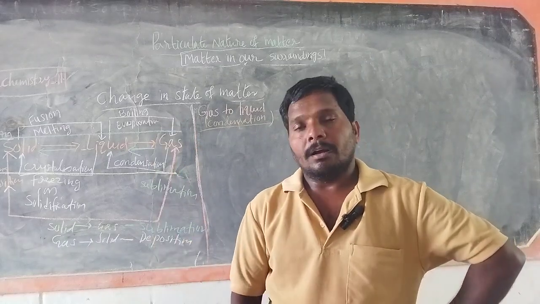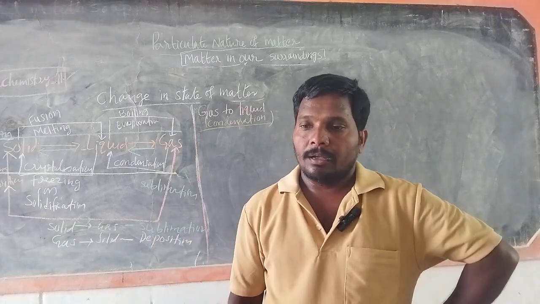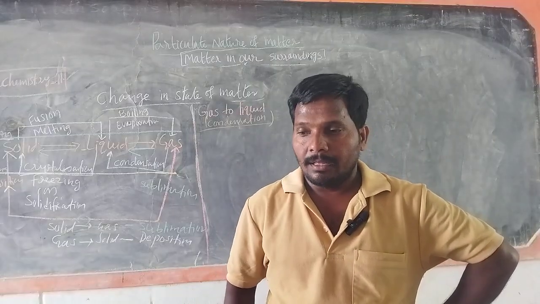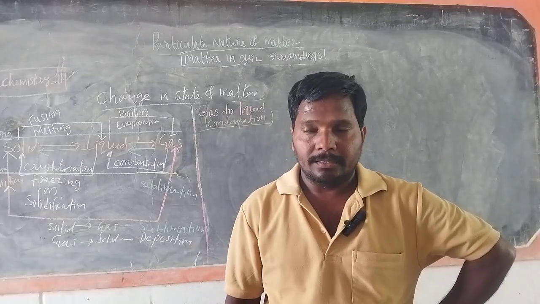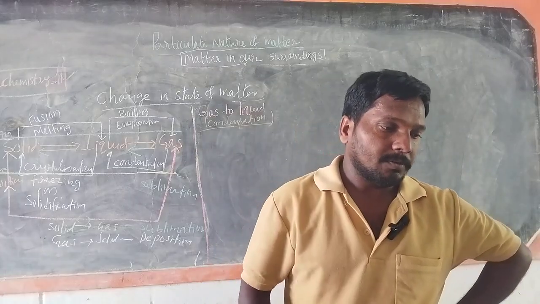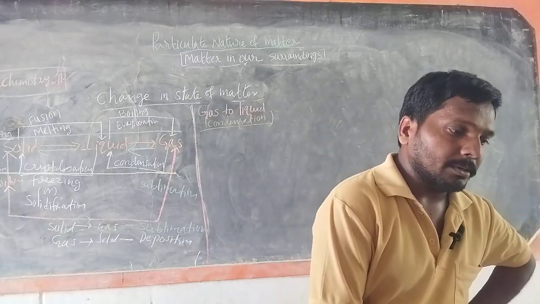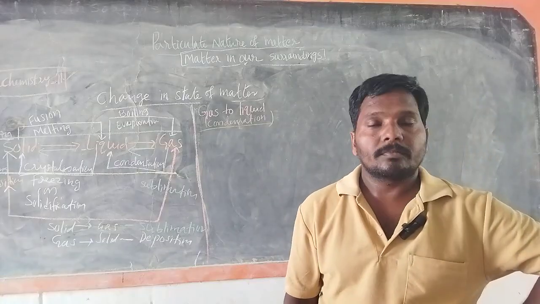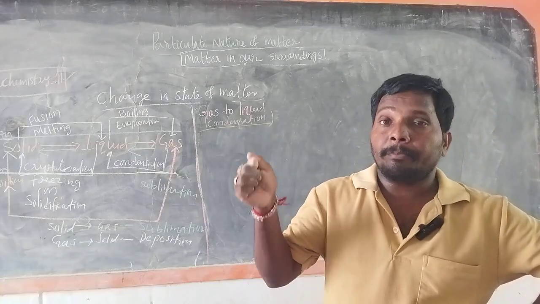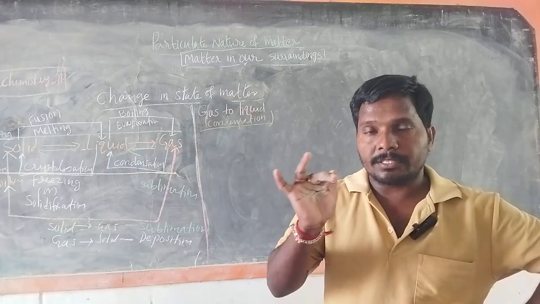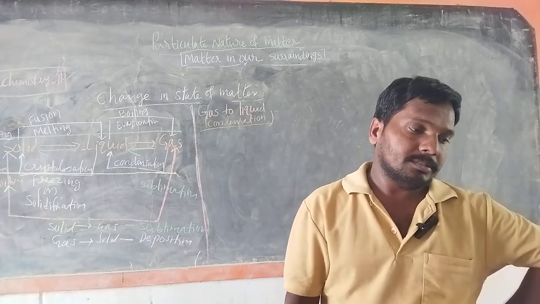Mostly we think the water from the glass or the container came outside and water droplets are formed. But actually what happens here? Water vapor, a gas in the atmosphere, changes into liquid.